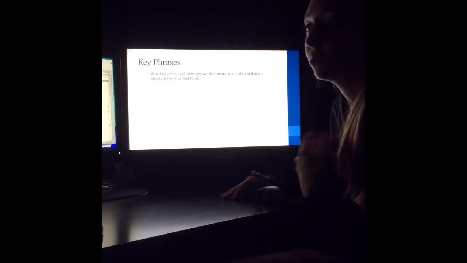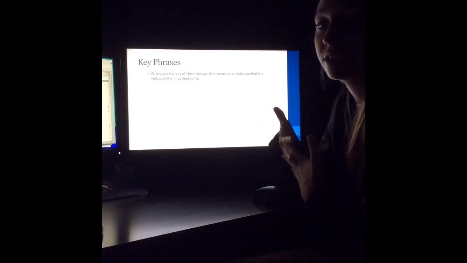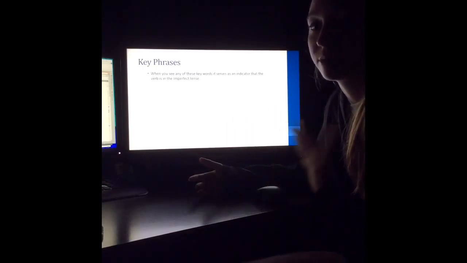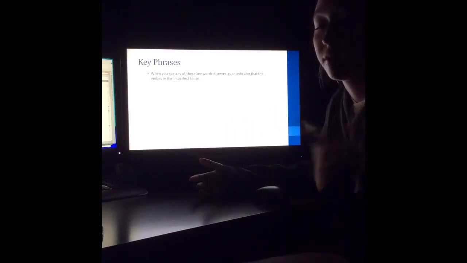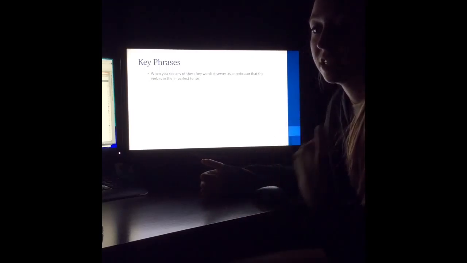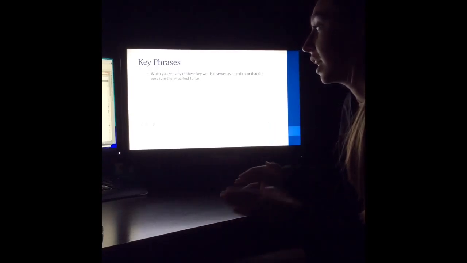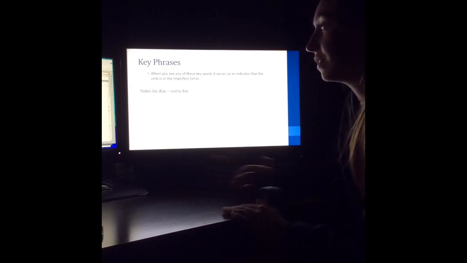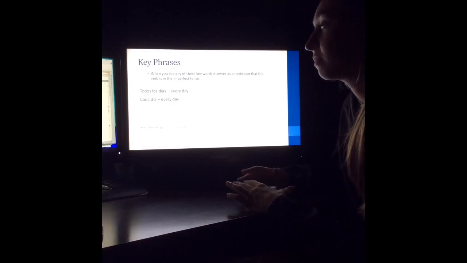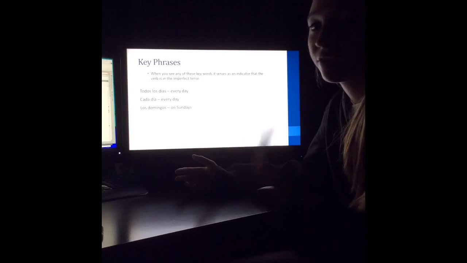In addition to all the guidelines I just went over, there are also key phrases involved in the imperfect tense. And when you see any of these key phrases, it serves, especially for me, as an indicator that my verb will be in the imperfect tense, since it's showing me that it is something that is being repeated. So these key phrases would include things like todos los días, which means every day, cada día, which also means every day, los domingos, which means on Sundays, and this would also apply to every other day in the week.